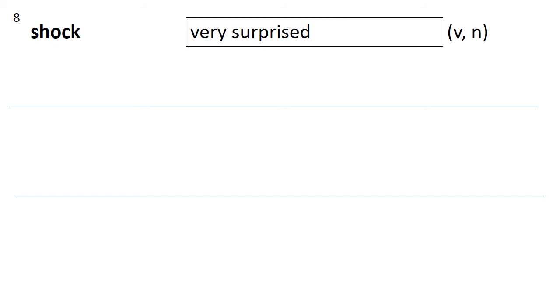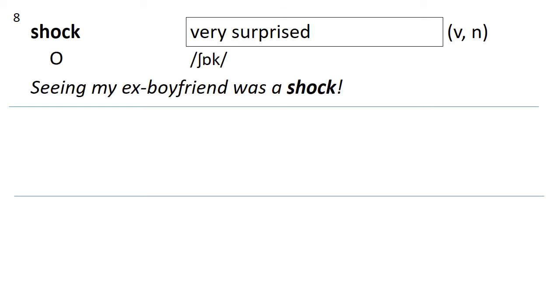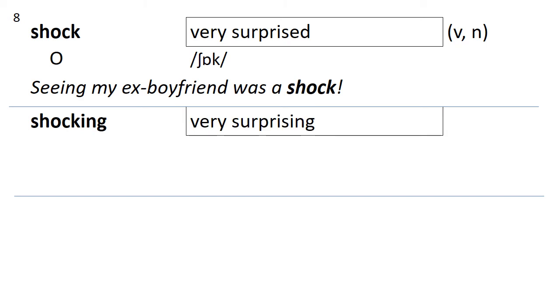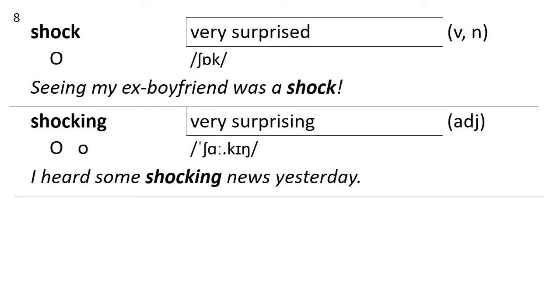Number 8 is shock. Shock is very surprised. It can be a verb or a noun. If it's a noun, it's usually countable, and it has 1 syllable. Seeing my ex-boyfriend was a shock. Very surprising. Okay, next we have shocking. Again, same meaning, very surprising, but this one is an adjective. How many syllables? Shocking. 2, right? I heard some shocking news yesterday.